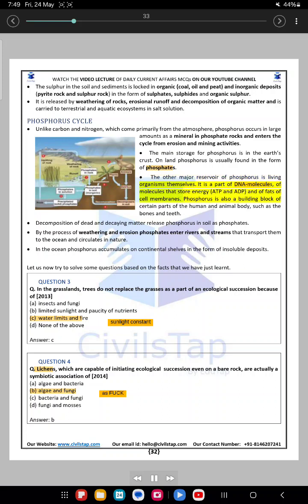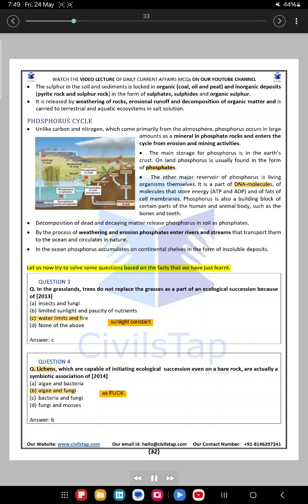It is a part of DNA molecules, of molecules that store energy, ATP and ADP, and of fats of cell membranes. Phosphorus is also a building block of certain parts of the human and animal body, such as the bones and teeth. Decomposition of dead and decaying matter release phosphorus in soil as phosphates. By the process of weathering and erosion, phosphates enter rivers and streams that transport them to the ocean and circulates in nature. In the ocean, phosphorus accumulates on continental shelves in the form of insoluble deposits.